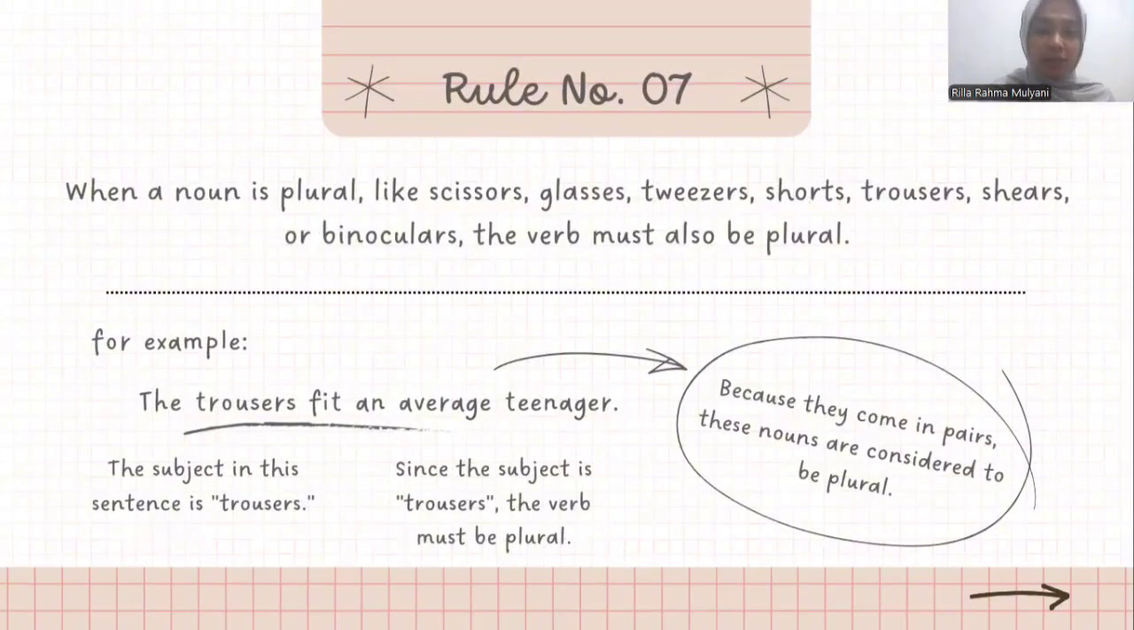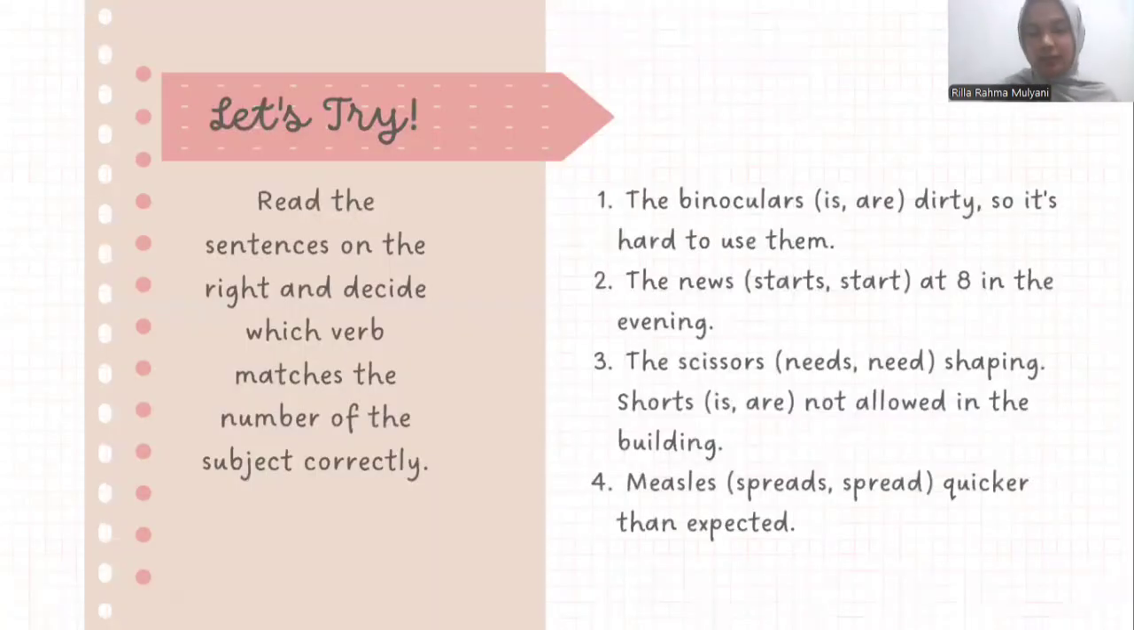Rule number 7, pair nouns. Example, the trousers fit a different teenager. Some nouns come in pairs and are always plural, such as trousers, scissors, shirts, glasses, binoculars. Because they are always plural, they require a plural verb. Okay, we move to rules number 6 and 7 practice.